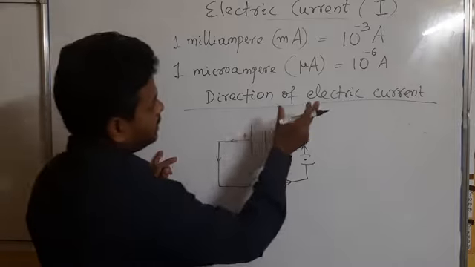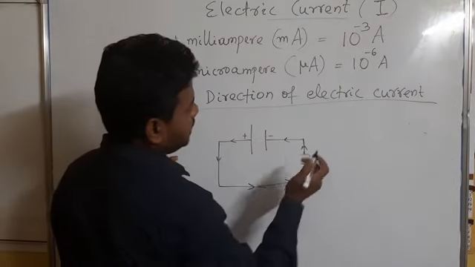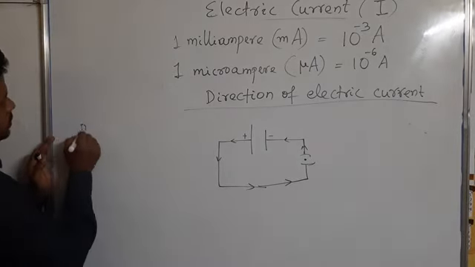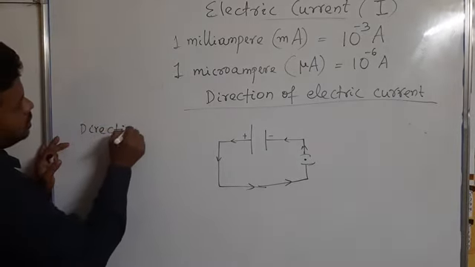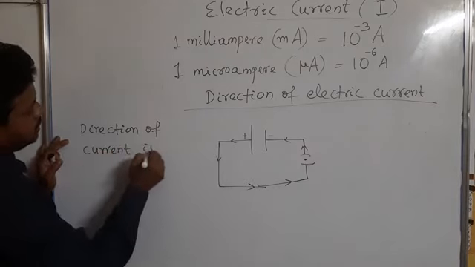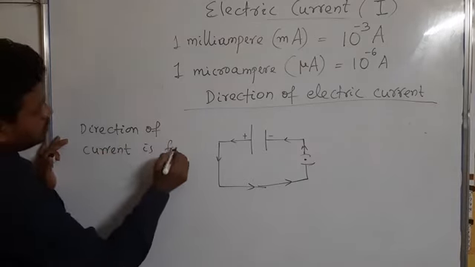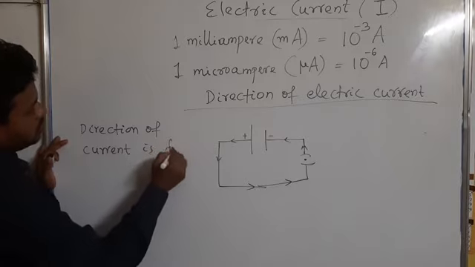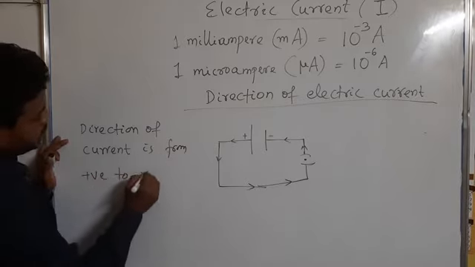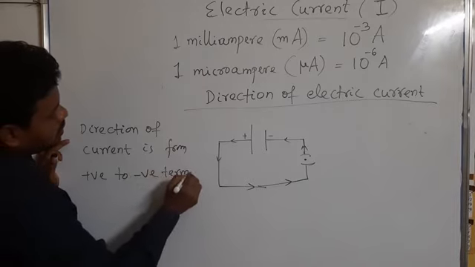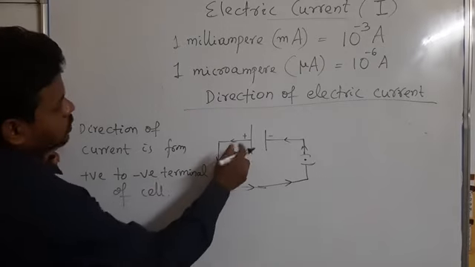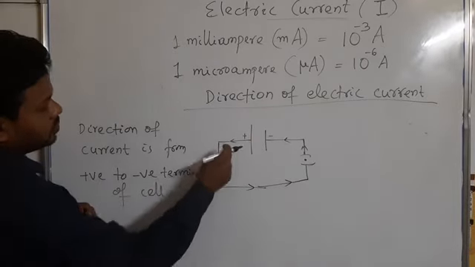So we take the direction of electric current here. The direction of current is from the positive to the negative terminal of the cell.